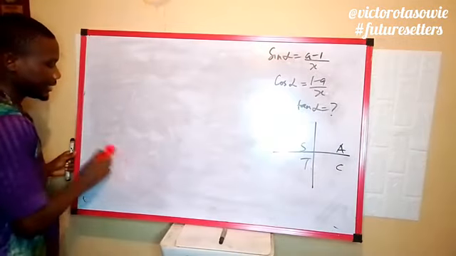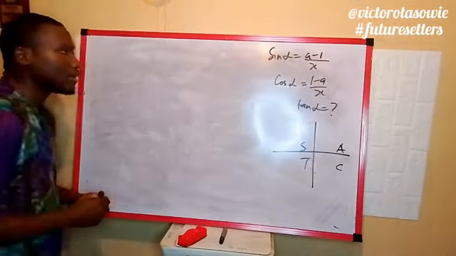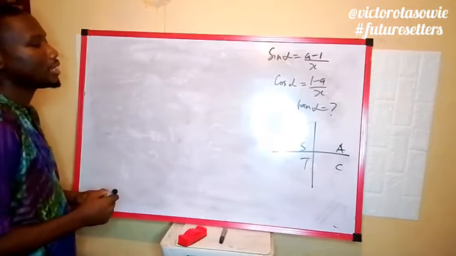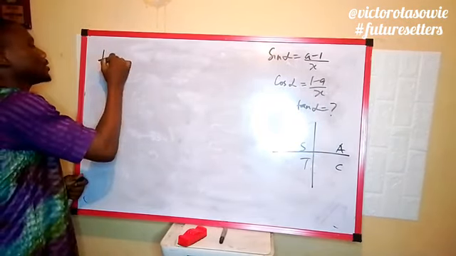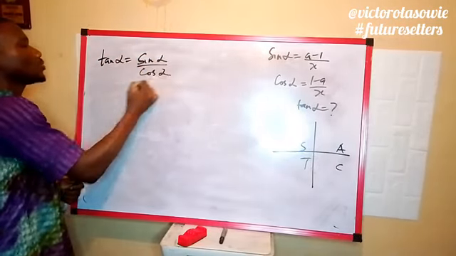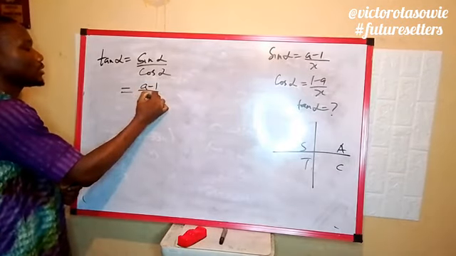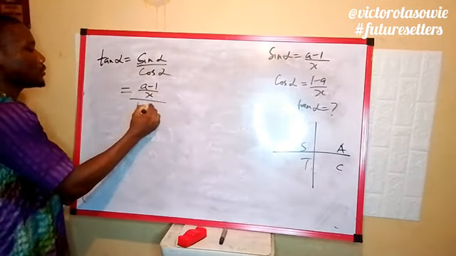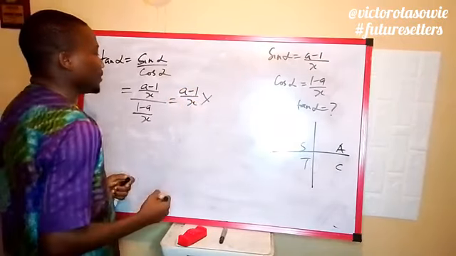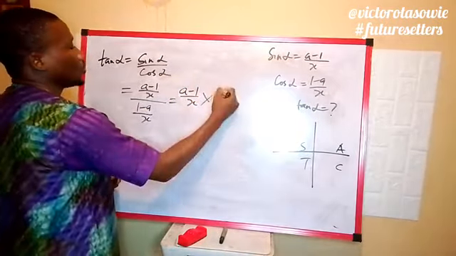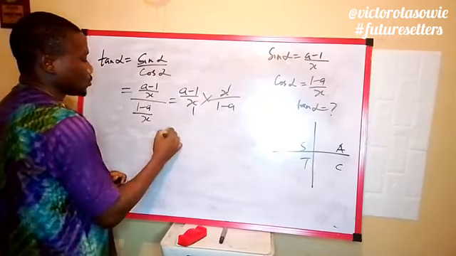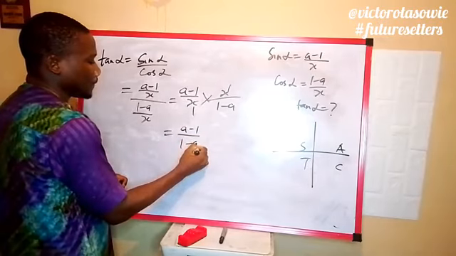Then finally, in this question we have sine alpha equal to a minus 1 over x, cos alpha equal to 1 minus a over x. We are told to find tan alpha. Take note that tan alpha equal to sine alpha over cos alpha. Sine alpha is a minus 1 over x, over cos alpha, which is 1 minus a over x. Turning the division to multiplication, x goes up and 1 minus a goes down. So x over x cancels, and what we have is a minus 1 over 1 minus a.